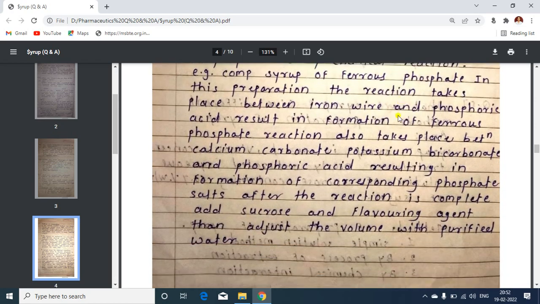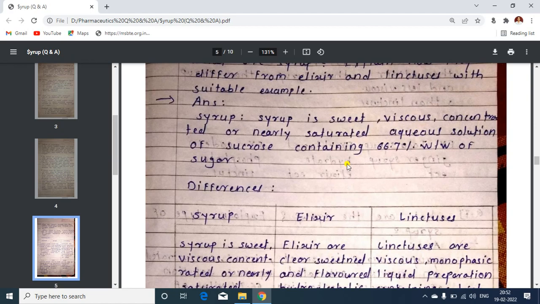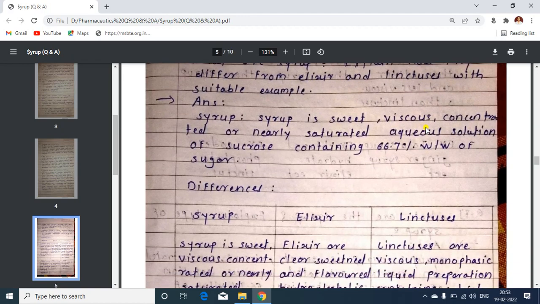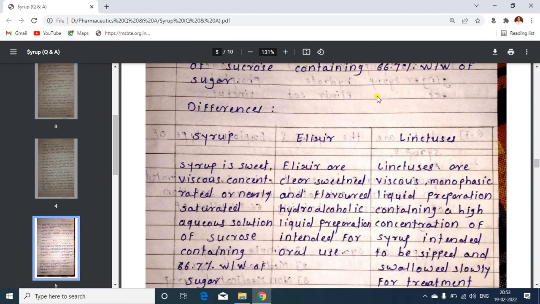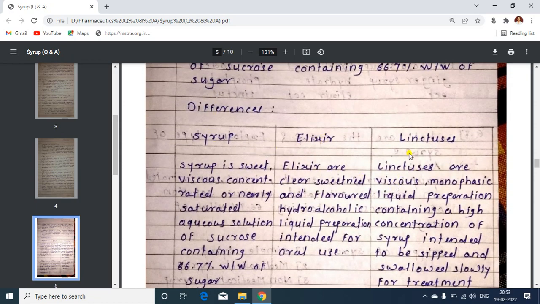Now after that, the 6th question, which is again repeated: what are syrups, and explain how they differ from elixir and linctus. In the first question it was asked how syrup differs from elixir, but here it is asked how it differs from elixir and linctus also, with suitable examples. Syrups are sweet, viscous preparations. So you have to write the definition, and then write the difference between syrup, elixir and linctuses.